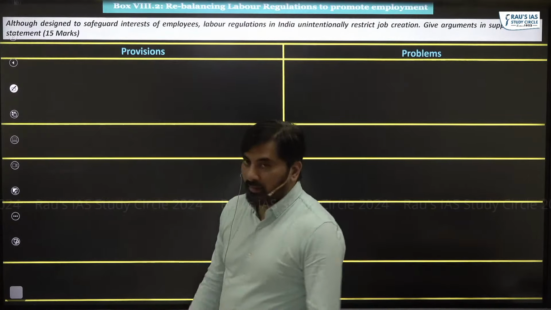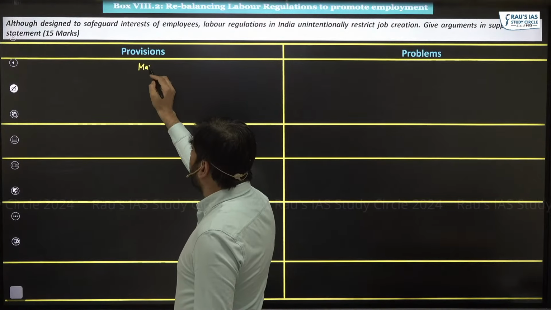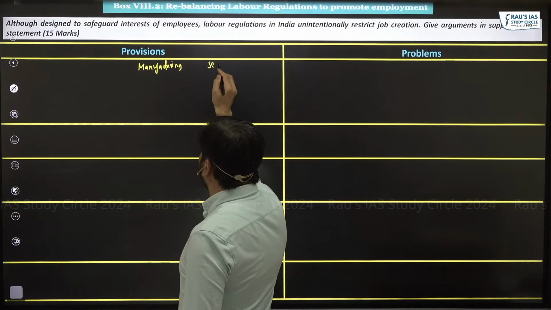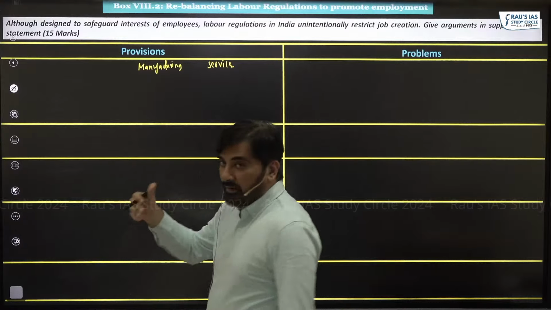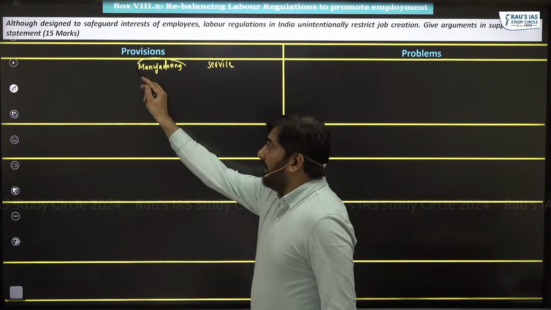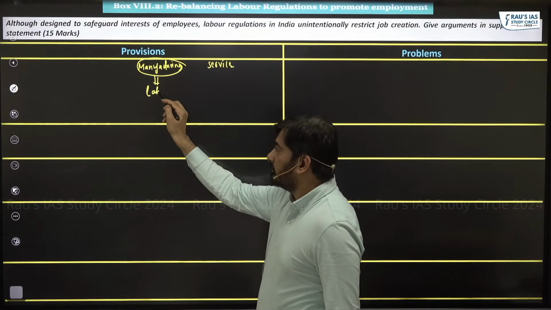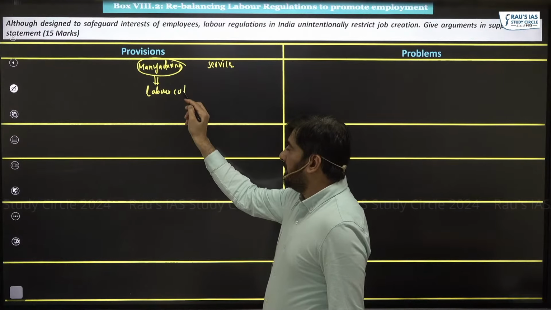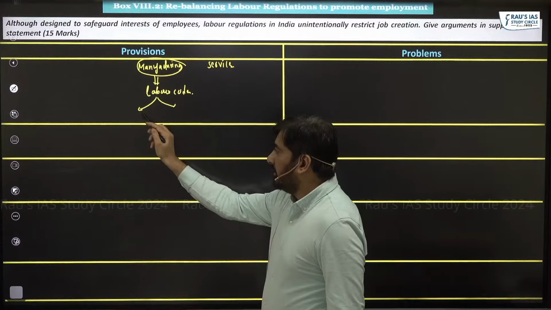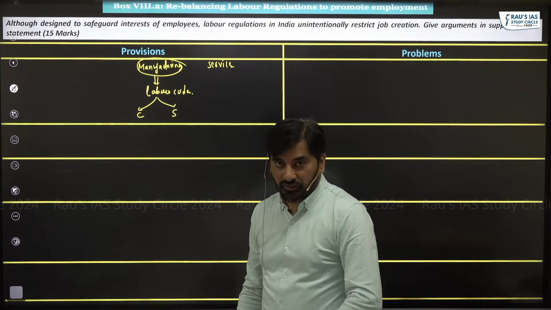Let me tell you here that the way we treat manufacturing sector and the way we treat services sector in terms of labor rules regulations is different. Manufacturing sector as such gets covered under the labor codes, and under these labor codes both center and state can frame rules and regulations.